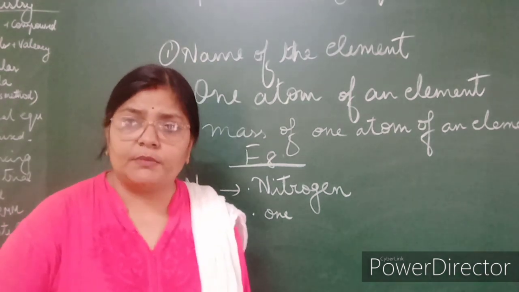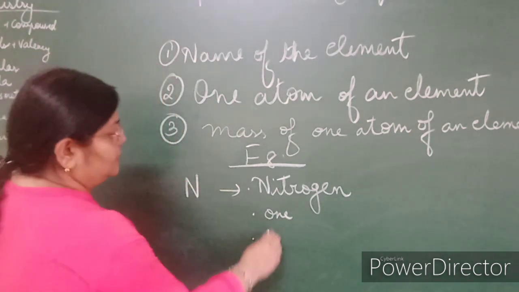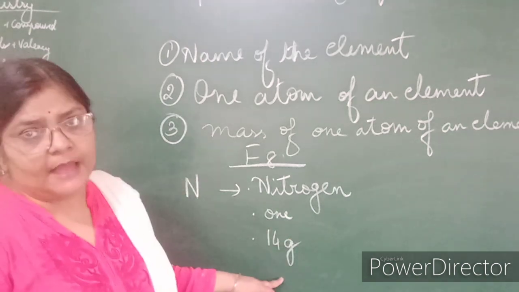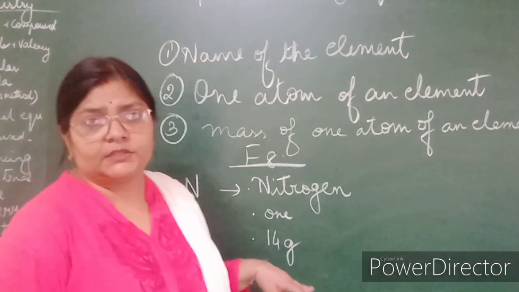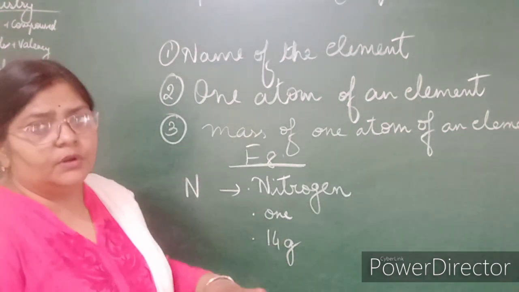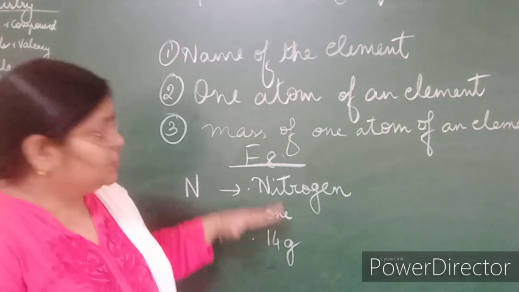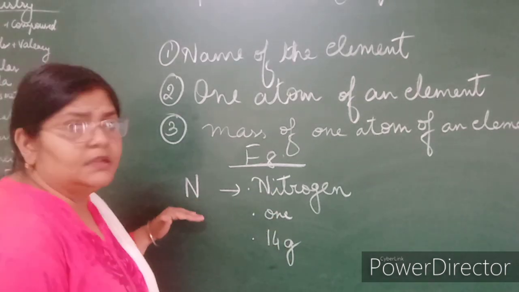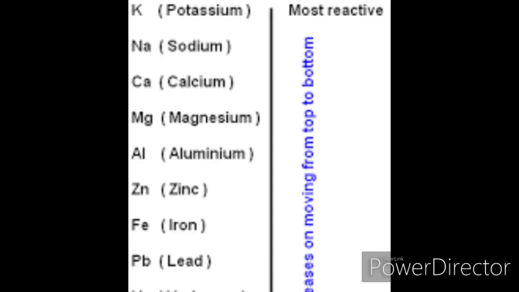So what is the atomic mass? 14 grams. You just have to add the unit grams with the mass of an atom. Okay. We'll learn more about it later. 14 grams. So all this we come to know by just seeing the symbol. Right?